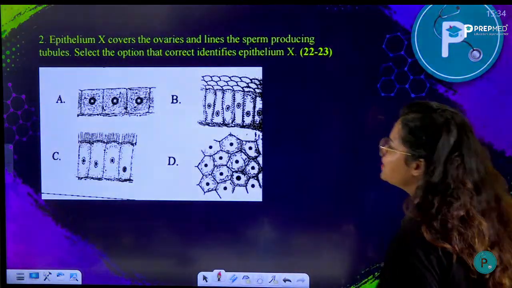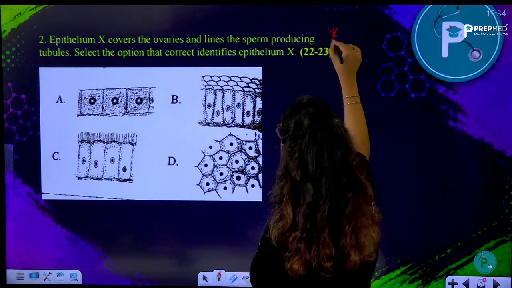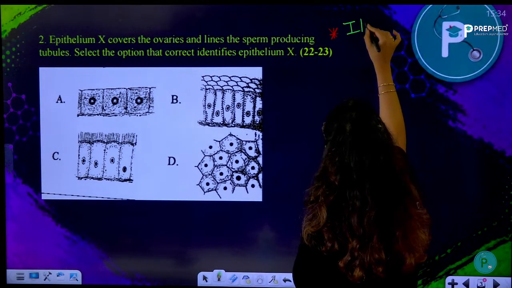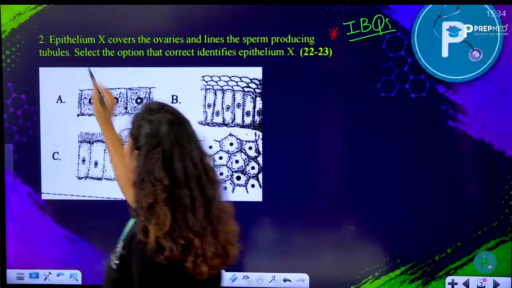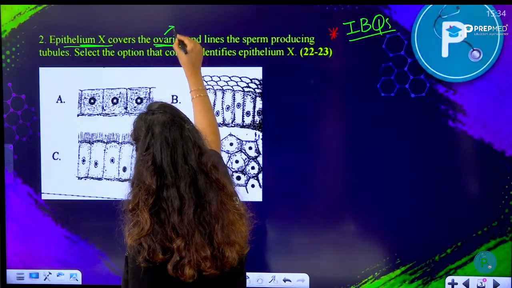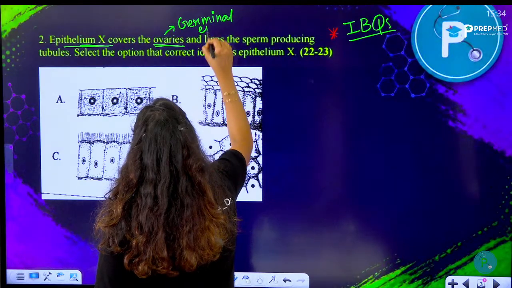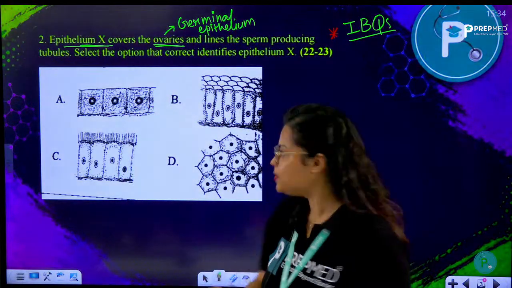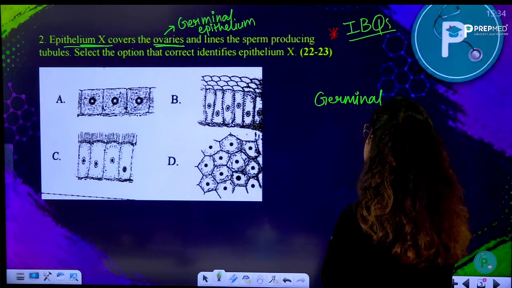Moving on to the next question. This is an image based question, and please remember image based questions are very, very important. The first question asked here based on an image: epithelium X covers the ovaries. Something that covers the ovaries is usually called germinal epithelium. Germinal epithelium, because they are in future going to form the gametes. Remember, they are called germinal because they are going to germinate the gametes.